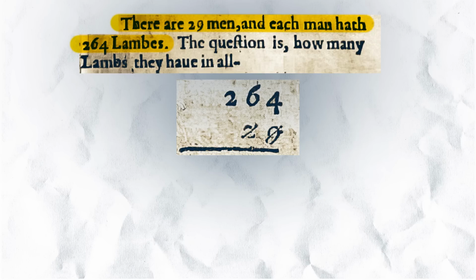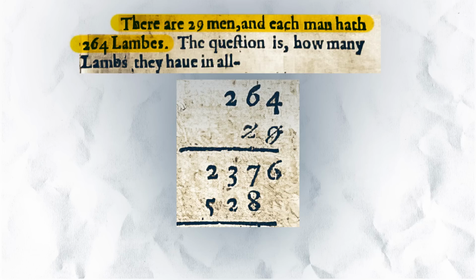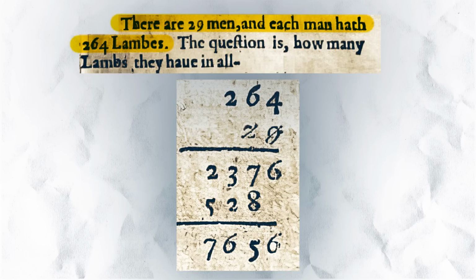For some reason he crosses out the 2 and the 9. 4 9's 36. I've done the little carry for you because he doesn't bother. 7, there we go, 2 3 7 6. Next line, 5 2 8, adds up to 7 6 5 6. Fantastic. Many of you looking at it saying, "But there's something really important missing," which is, where's the place holding cipher 0 that's there? I mean, you don't have to put it there.